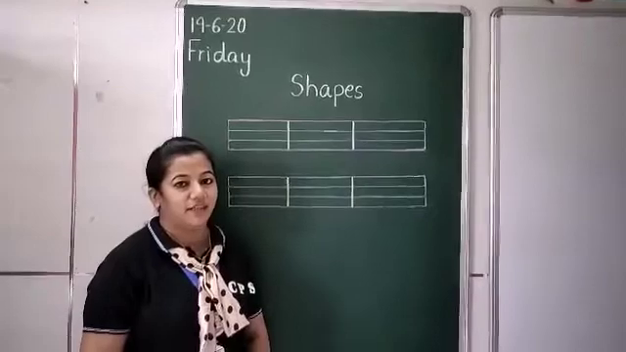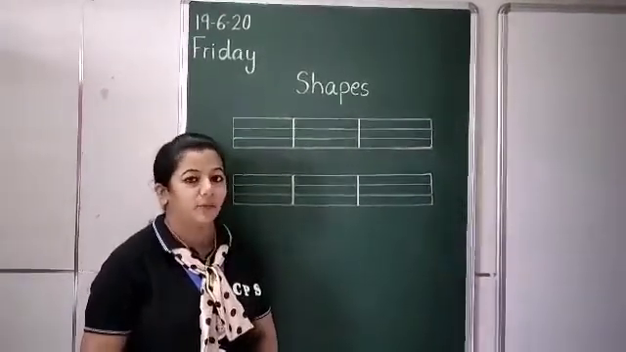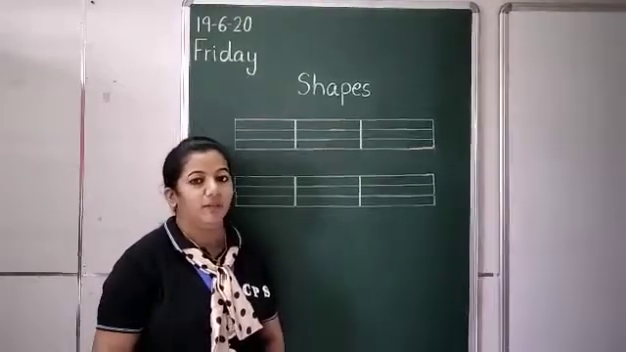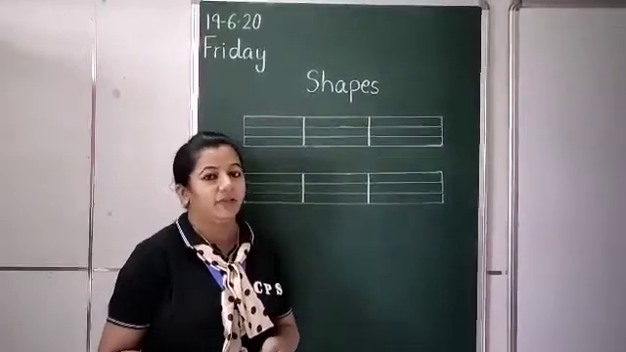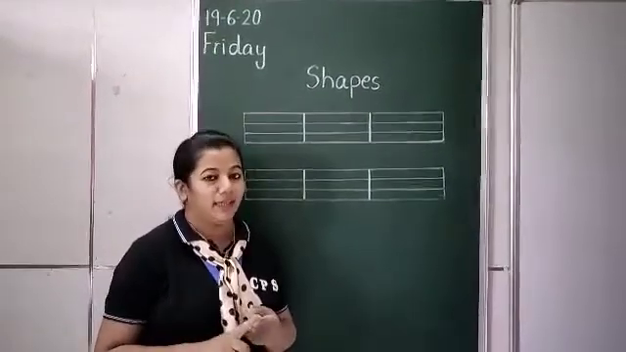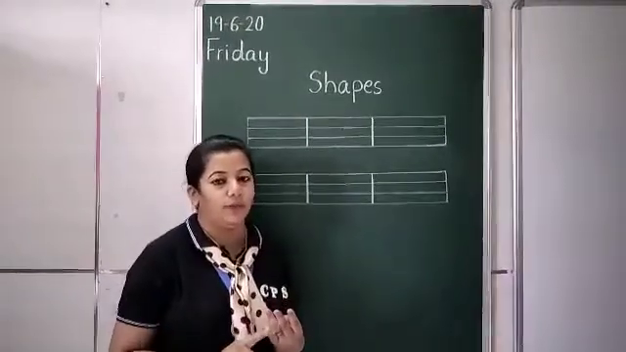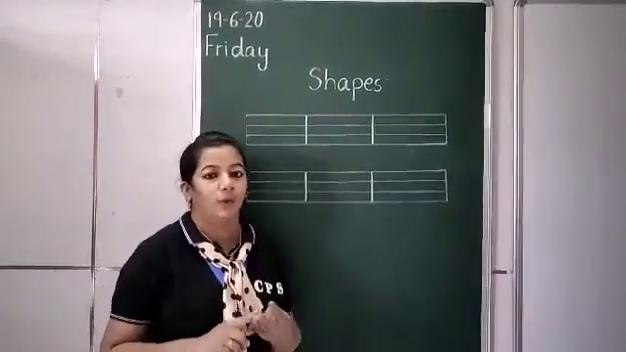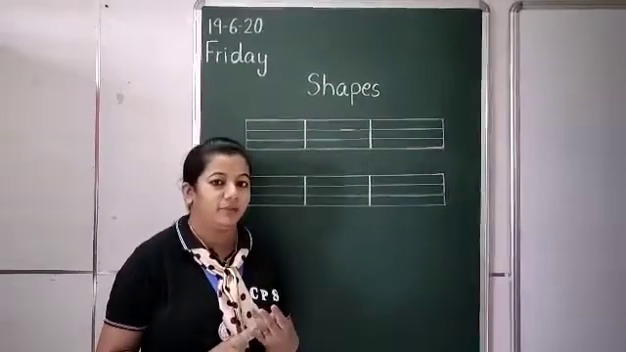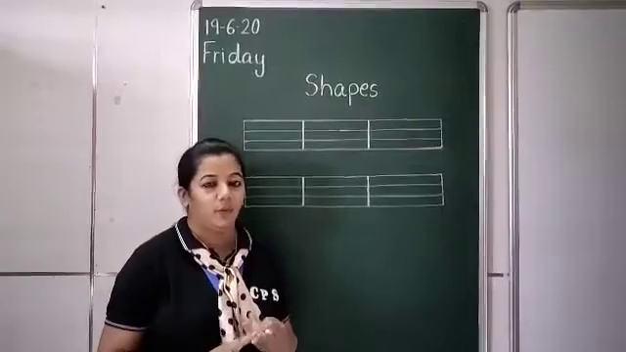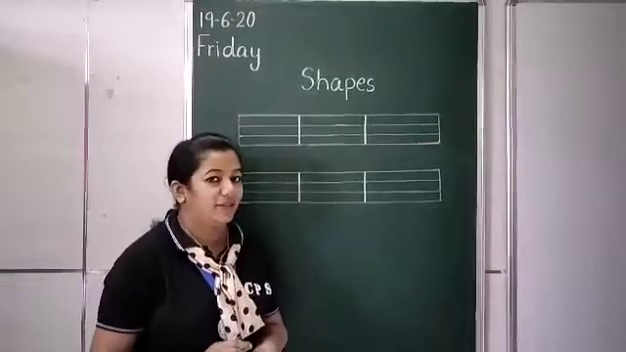Children, we have studied all the shapes. Now we will learn their spellings. Okay, so first spelling we are going to learn is of cone. What is this spelling? I will tell you. C-O-N-E, cone. C-O-N-E, cone. Repeat after me. C-O-N-E, cone. So let's start writing.